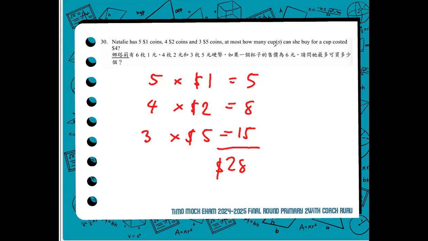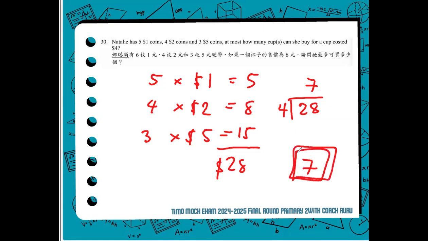And if she wants to buy a cup which costs $4, how many cups can she buy from her money? So $28 divided by $4 is equal to 7. Therefore, Natalie can buy 7 cups using her money. For number 30, the correct answer is 7.